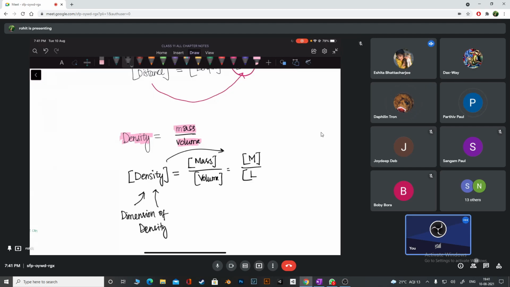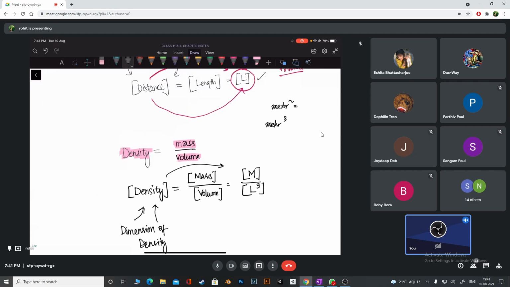L or L cube? Cube. L cube, because whenever you measure volume, you have to write meter cube as the unit, which is the measurement of length into length into length. If you're measuring area, it is like meter square, it's like measuring length into length, and of course length is just simply meters, okay?